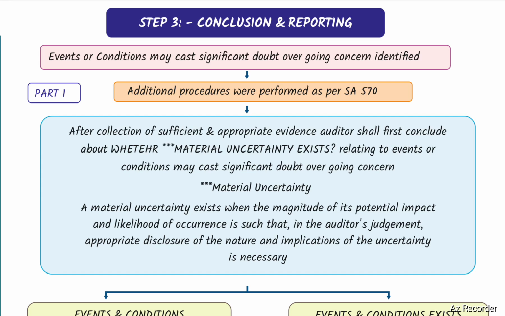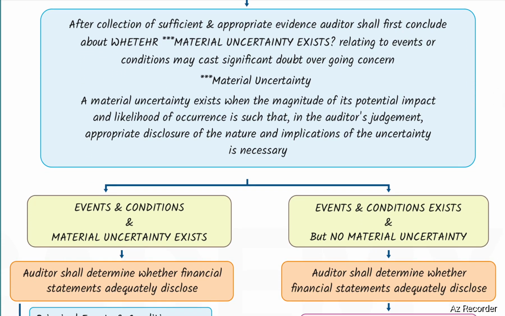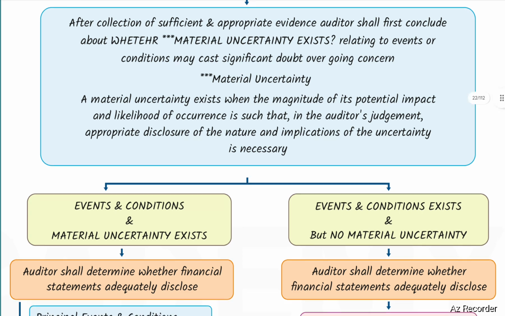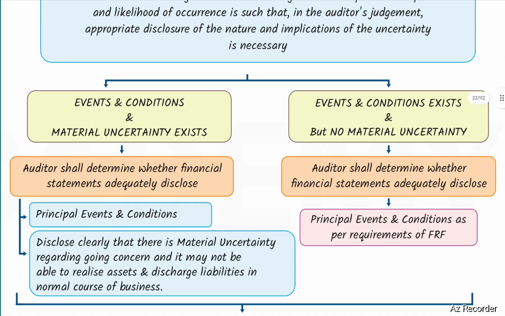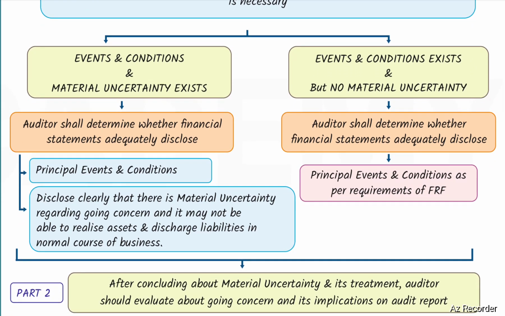Material uncertainty exists when the magnitude of its potential impact and likelihood of occurrence is such that, in the auditor's judgment, appropriate disclosure of the nature and the implications of the uncertainty is necessary. Events and conditions exist and material uncertainty exists: auditors shall determine whether financial statements adequately disclose principal events and conditions, disclose clearly that there is material uncertainty regarding going concern, and that the entity may not be able to realize assets and discharge liabilities in the normal course of business.